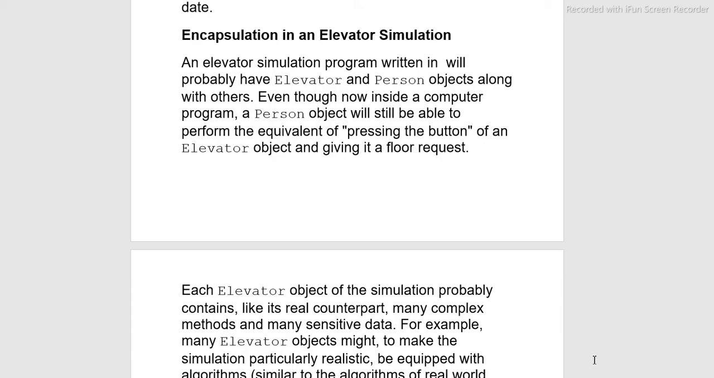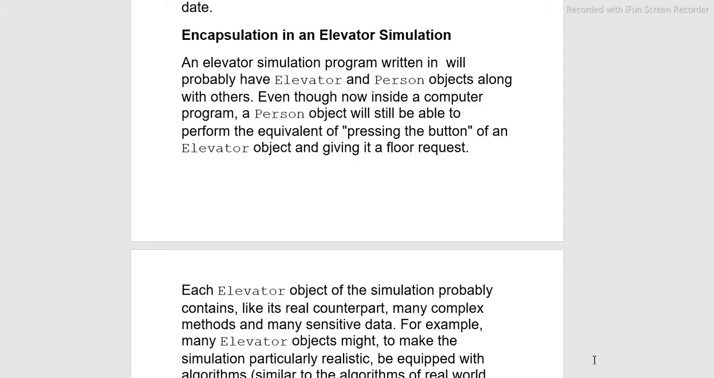Now, encapsulation in an elevator simulation. An elevator simulation program will probably have elevator and person objects along with others. So person and elevator are objects here. Even though it is now inside a computer program, a person object will still be able to perform the equivalent of pressing the button of an elevator object and giving it a floor request.